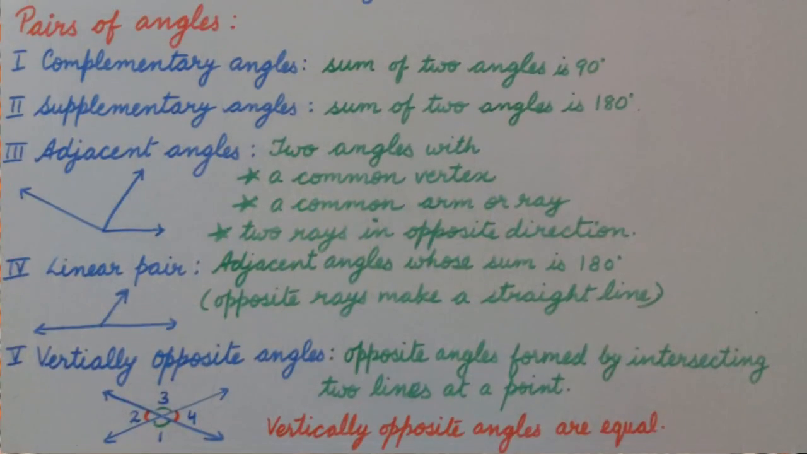Pairs of angles. Complementary angles. When the sum of two angles is 90 degrees, the pair is complementary angles. Supplementary angles are when the sum of two angles is 180 degrees.